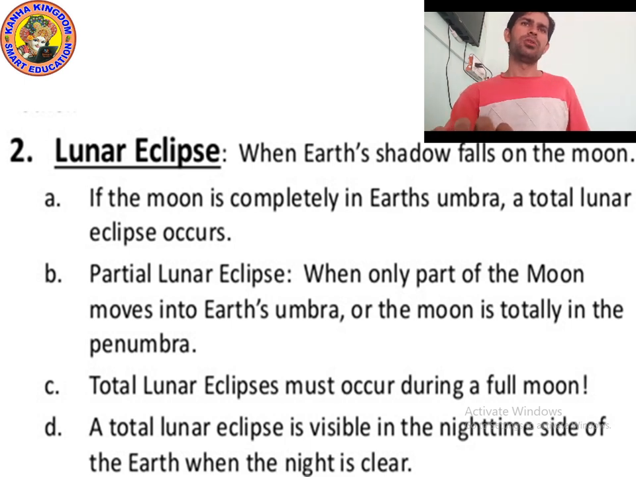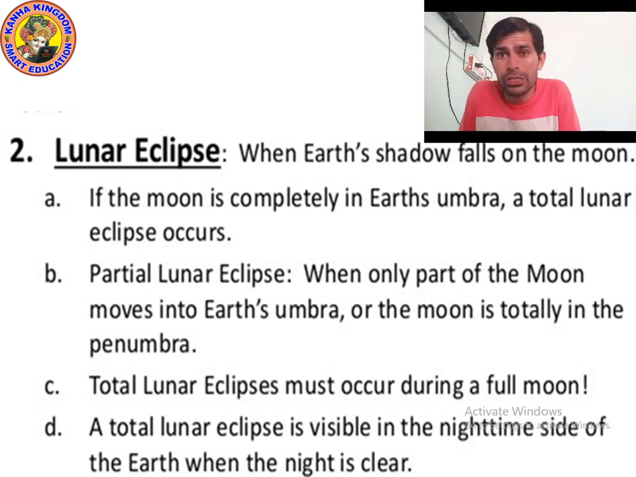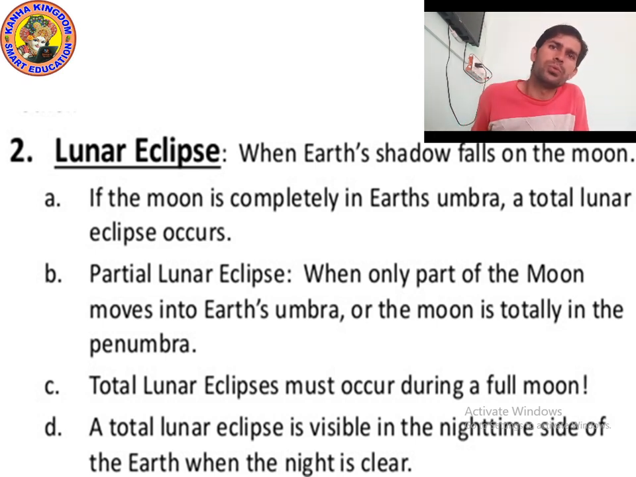Lunar means actually moon. Okay, so if the moon is completely in the earth's umbra, a total lunar eclipse occurs. You already know that a solar eclipse can be divided into total solar eclipse or partial solar eclipse. In the same way, a lunar eclipse can also be divided into total lunar eclipse and partial lunar eclipse.